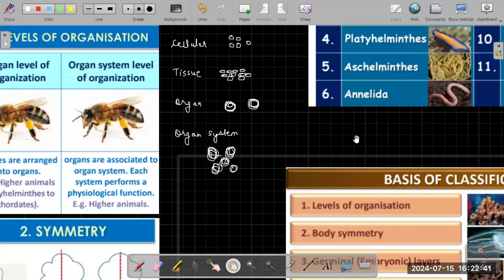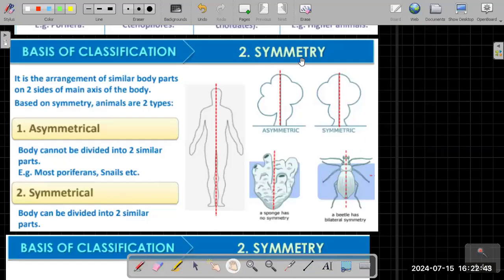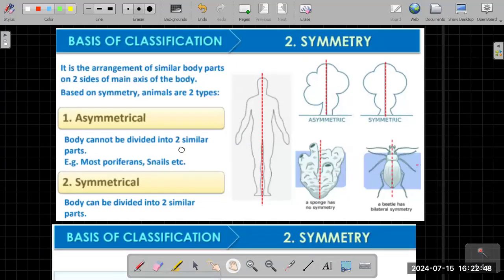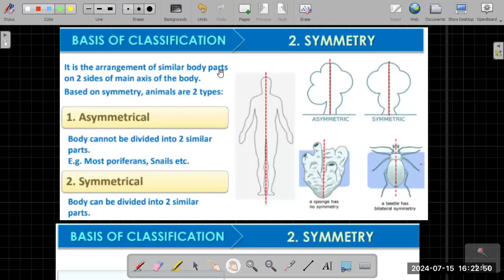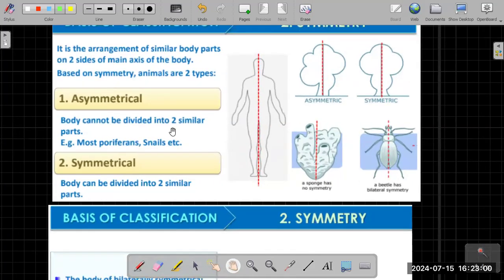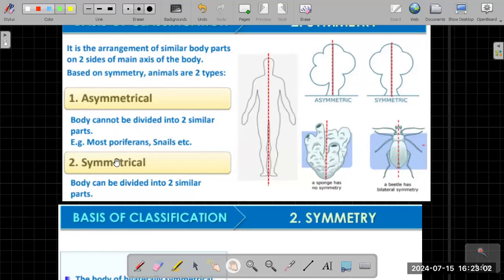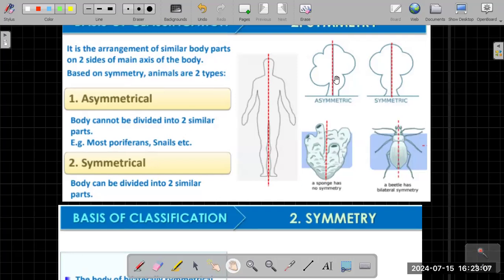So we come to the second characteristic, which is symmetry. Now, this is the arrangement of similar body parts on the two sides of the main axis. All right, so basically, if you look at this human being here, you can divide the body into two equal halves, correct? Now, based on that, what we have is asymmetry. Asymmetry is when the body cannot be divided into two equal halves, right?